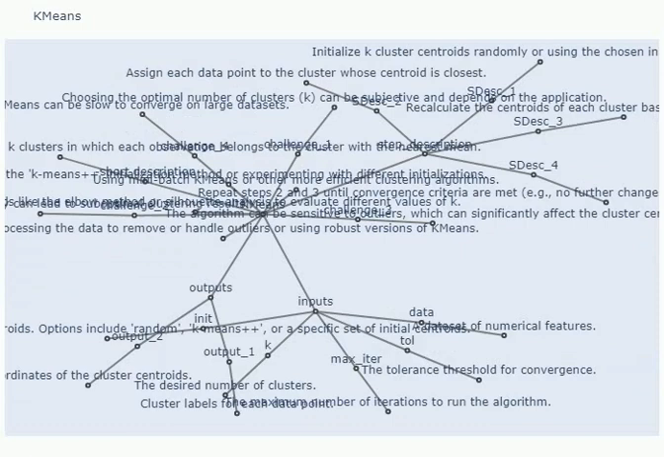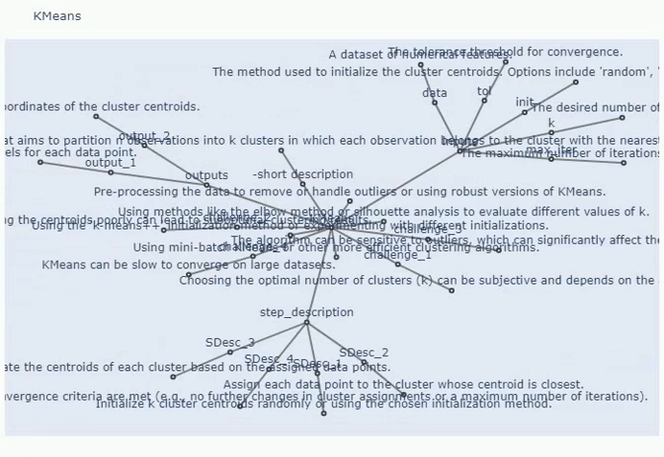Process. Step description. Step 1: Initialize cluster centroids. The algorithm starts by randomly selecting k data points as the initial cluster centroids. Alternatively, other initialization methods can be used based on the chosen initialization option.